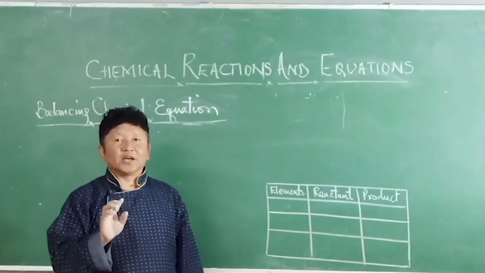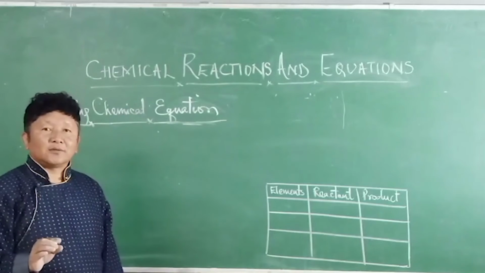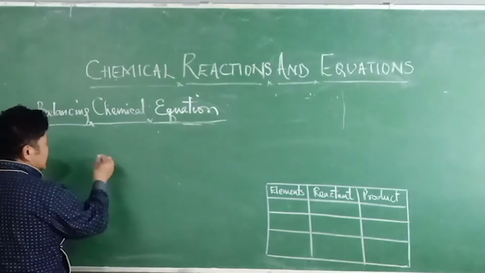Okay, we are all very familiar with photosynthesis.